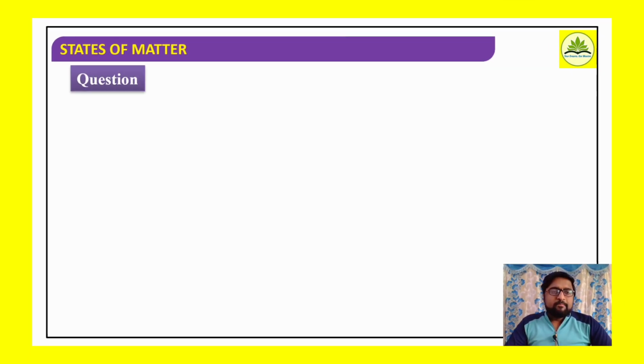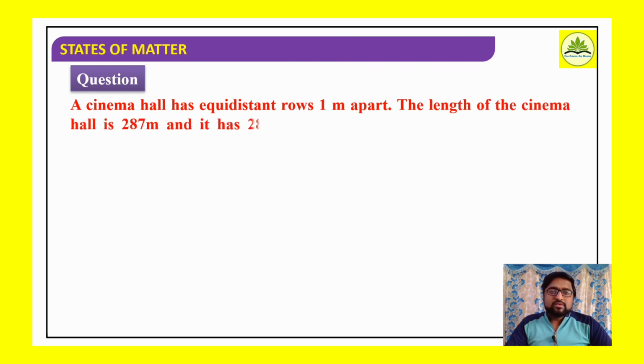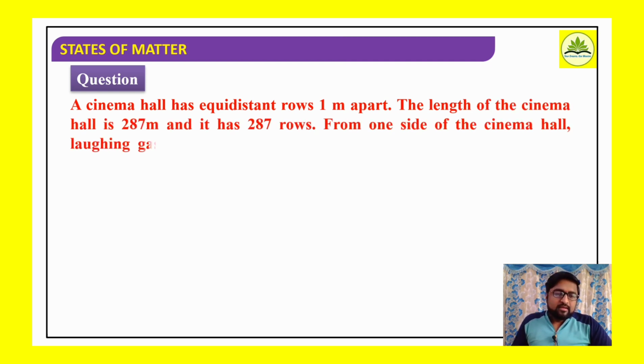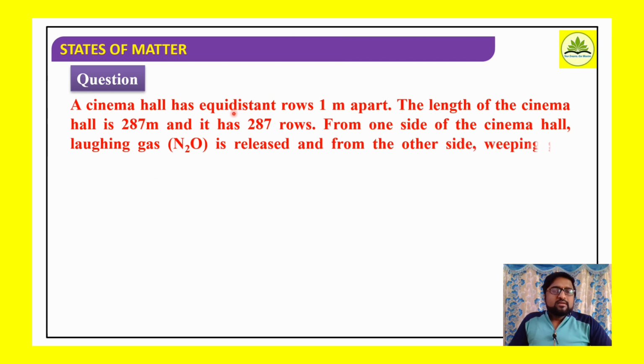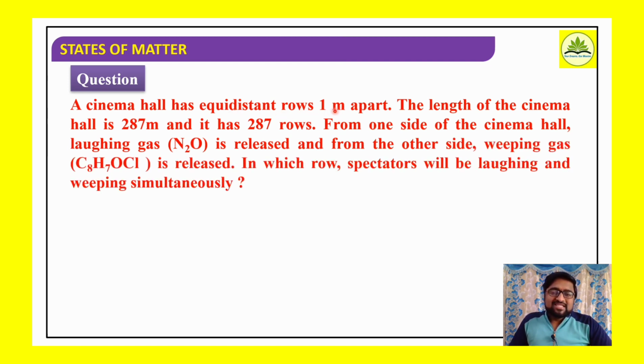Here is the first question. A cinema hall has equidistant rows 1 meter apart. Okay, there is a cinema hall which has rows that are 1 meter apart. Means what is the distance between the rows? It is 1 meter apart. The length of the cinema hall is 287 meter and it has 287 rows. Okay, the length of that cinema hall is 287 meter and there are 287 rows present.